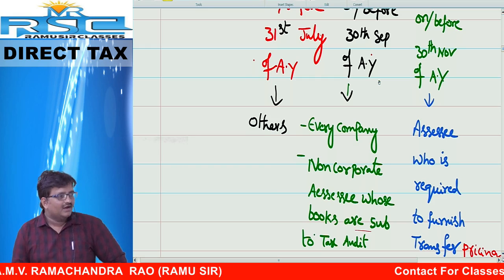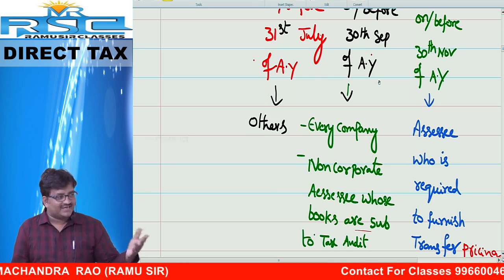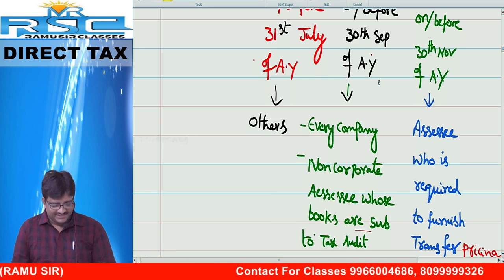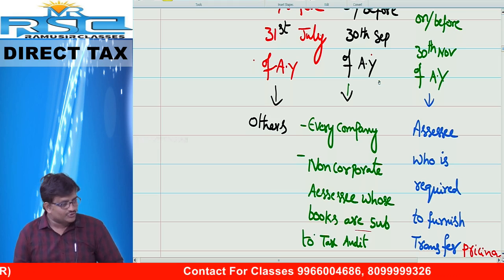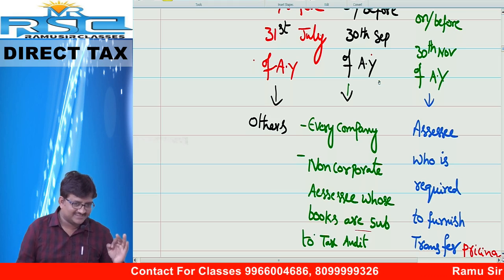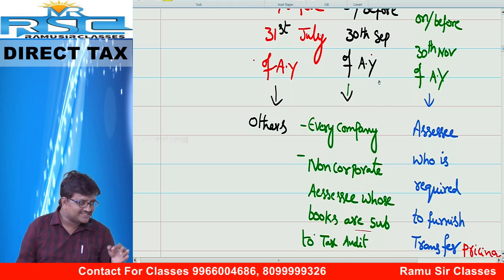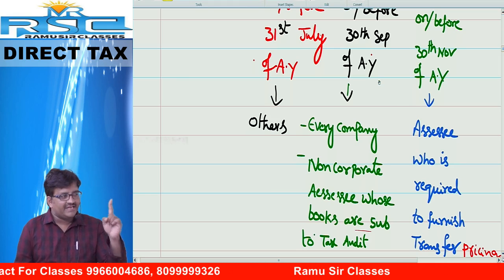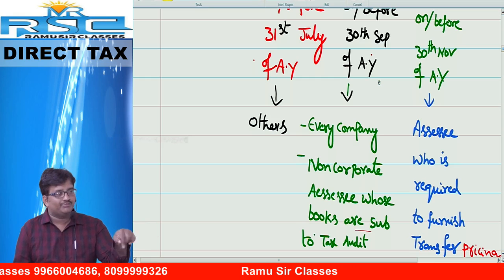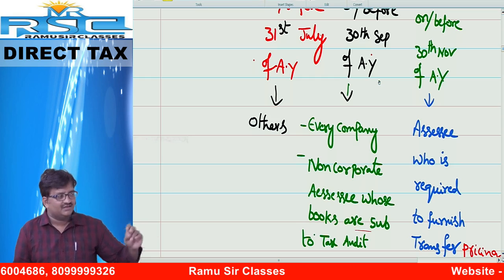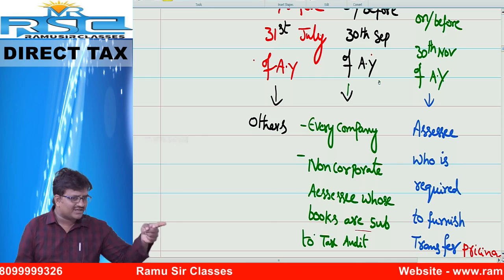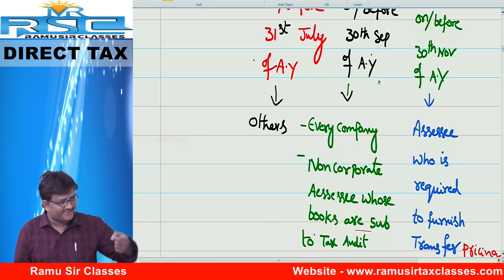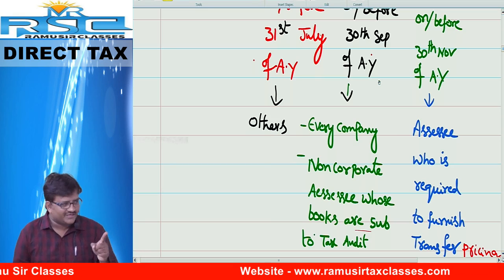Next one. Okay, company okay. Others. Other than company means non-corporates. Non-corporate assessees whose books are subject to tax audit. Friends, if any person other than company has books subject to income tax audit, you are also supposed to get audited by chartered accountant. He has to come, he has to verify, he has to give report. So much of time required, no?